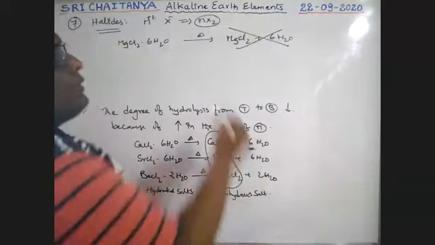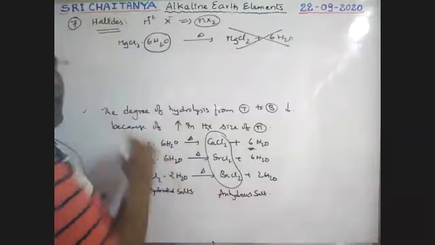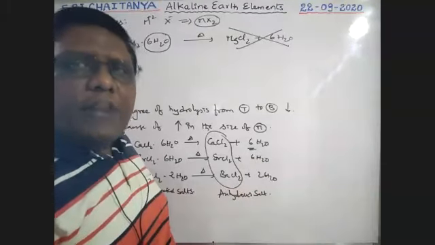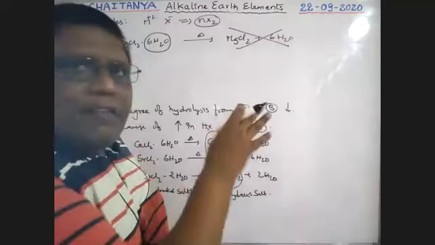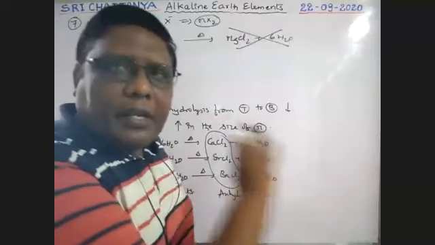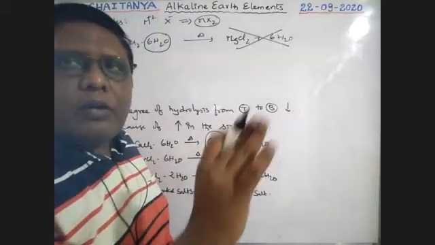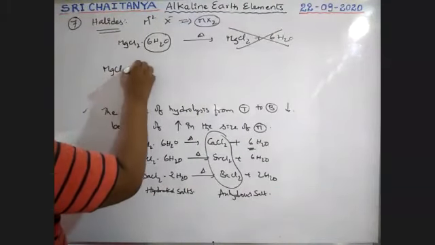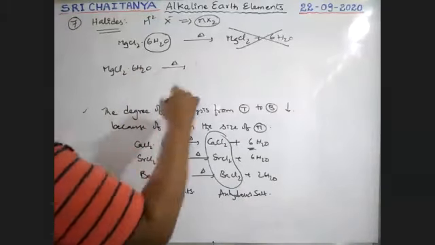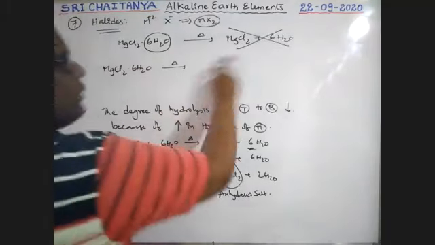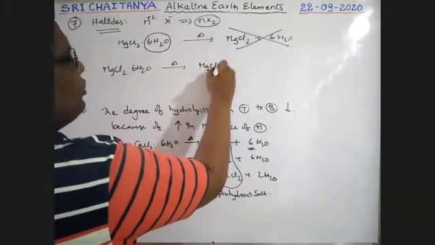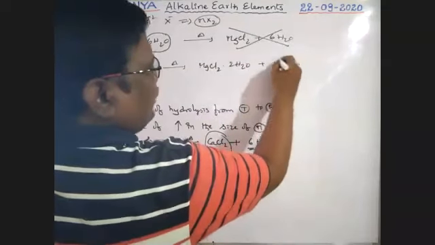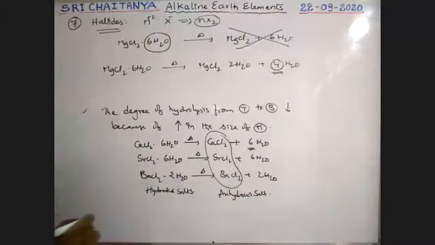So that means, how do we remove all these water molecules from MgCl2 to get the anhydrous salt? If the salt is directly heated, all the available 6 water molecules do not come out. What happened? See here. When MgCl2·6H2O is first heated, only 4 water molecules come out. That means MgCl2·2H2O plus 4 water molecules. Boys, very important: only 4 water molecules come out.